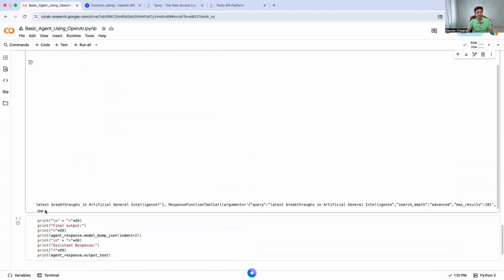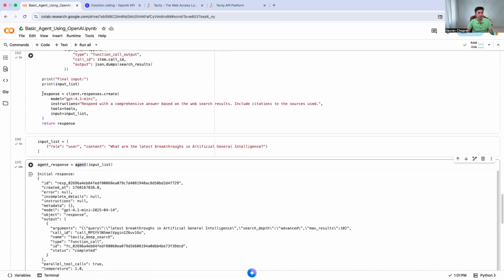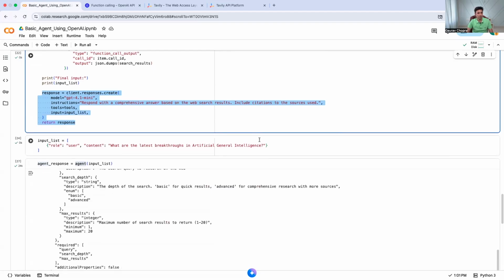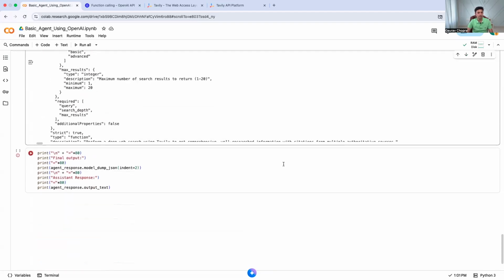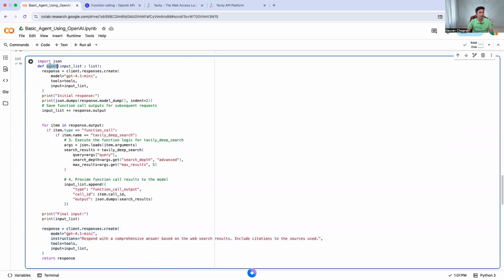This is how the whole data went to the model in the second call, which means the complete search data we got from the tool went to the model in the second call, because the model had already given instruction to call this tool. So the tool was called, and when I printed this final input, which was here, so in the agent, go back here. So we call this function.